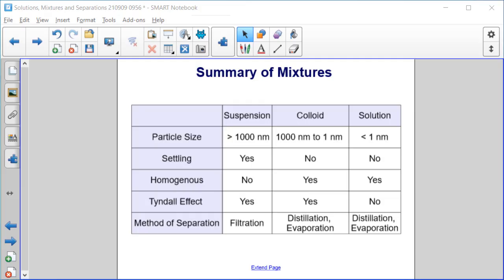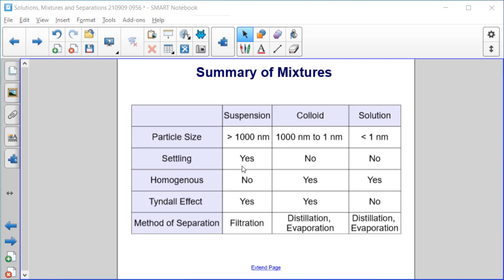All right, here's a summary of those three types of mixtures that we talked about. Remember that we differentiate them based on their particle size. Suspensions are greater than 1,000 nanometers, so the largest particle size. Colloids are in the middle, 1,000 down to 1 nanometer. And then solutions have the smallest particles, less than 1 nanometer.